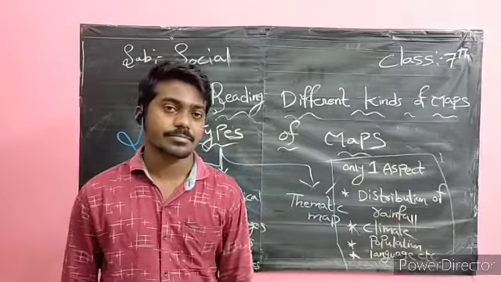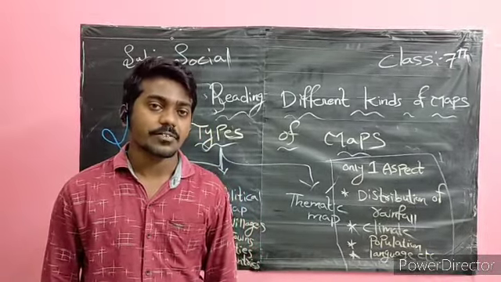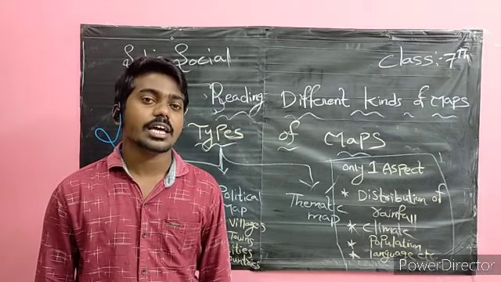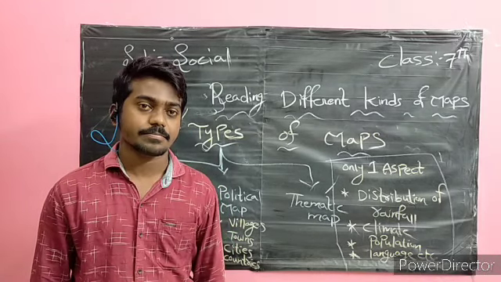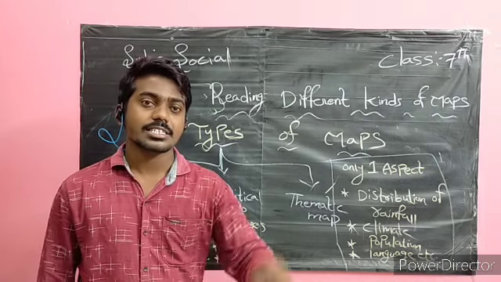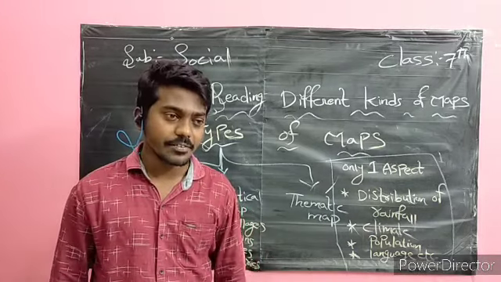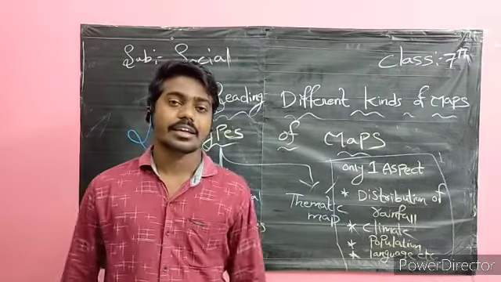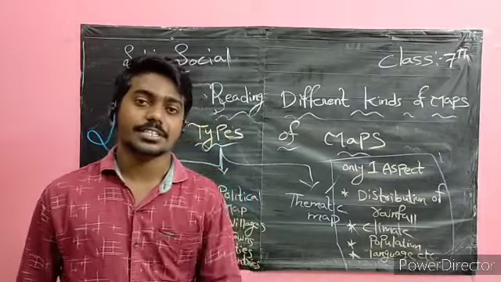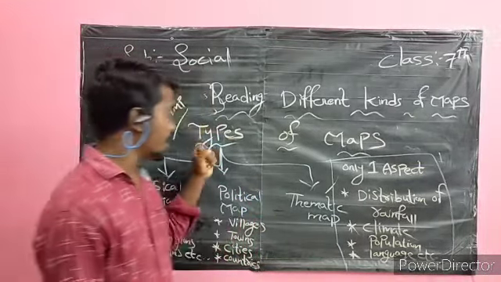Similarly, population: China has the largest population in the world, and India is second. In area, Russia is the largest country in the world, and India is in 7th place. You have to know this about the topic.